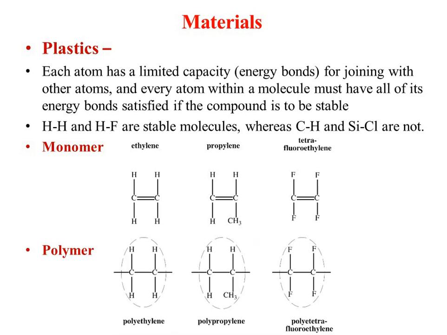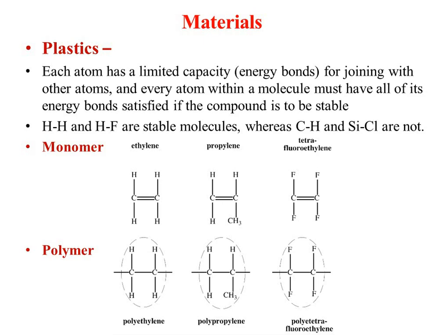You can see that when you combine it with one, here C is taking one, but this molecule again has a free bond, or it will combine with the next monomer. The next monomer is again a C, then H type of structure. So that will again combine, and that will form a chain.